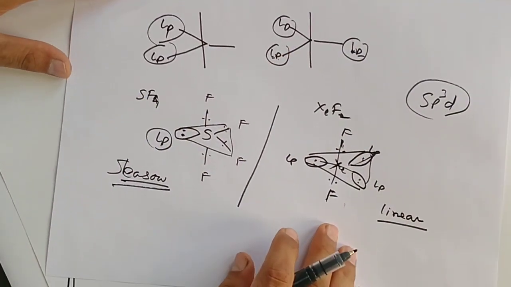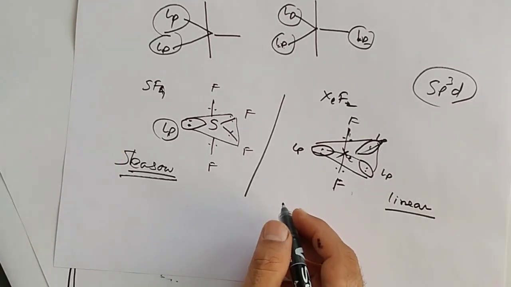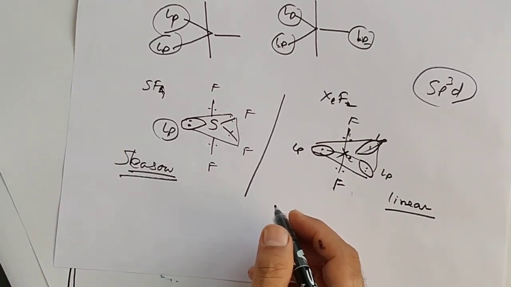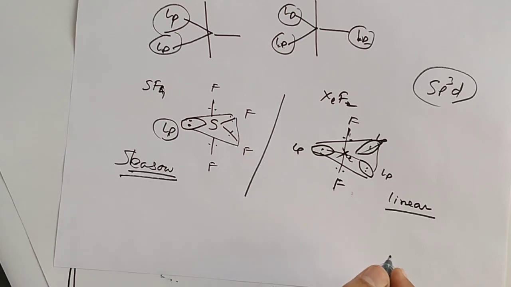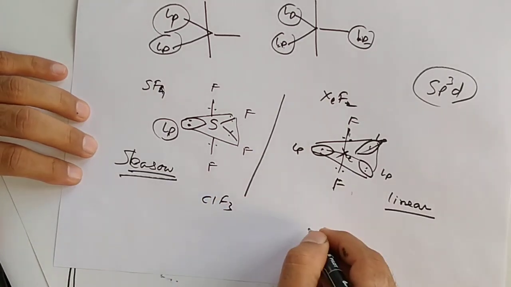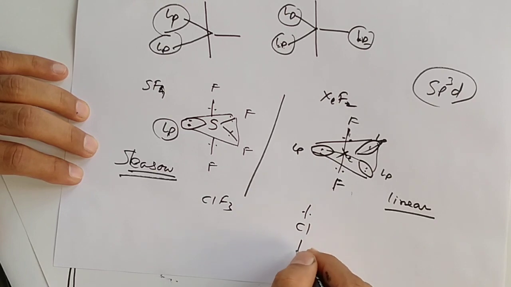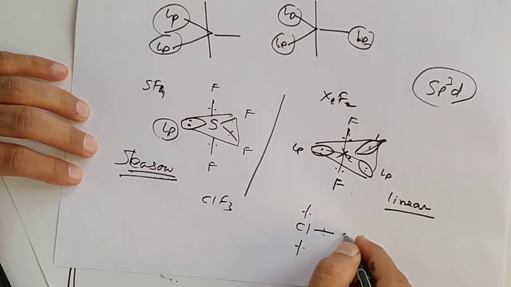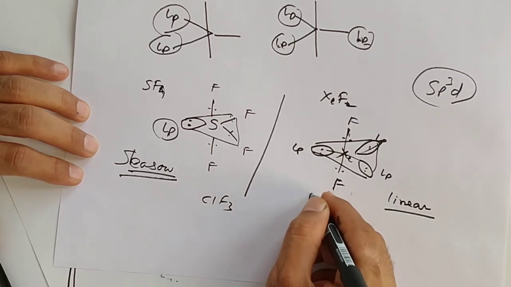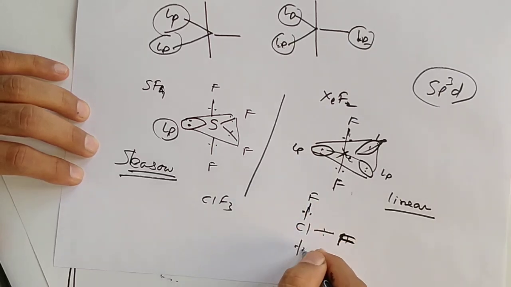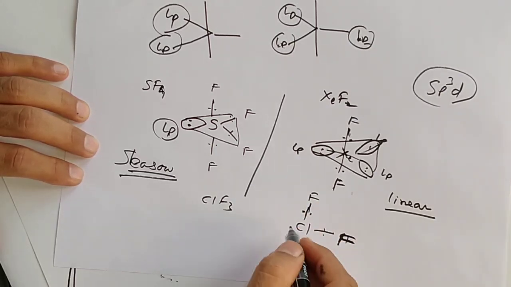Now 2. In the case of two lone pairs, give me an example having two lone pairs. ClF3. Chlorine having 7 electrons. Out of 7, 3 are combining with fluorine.